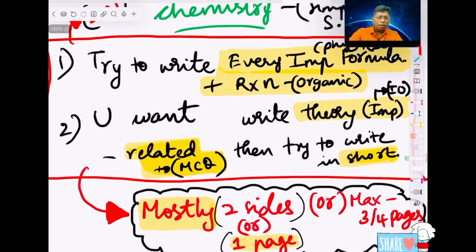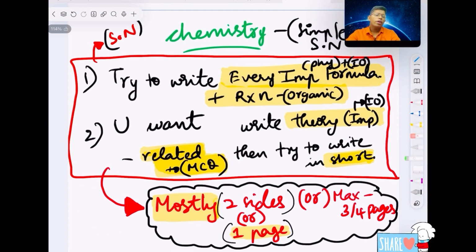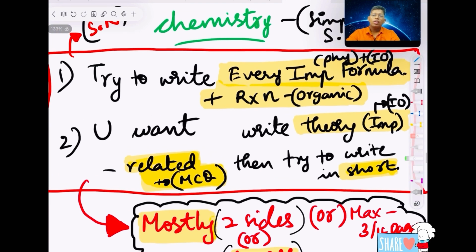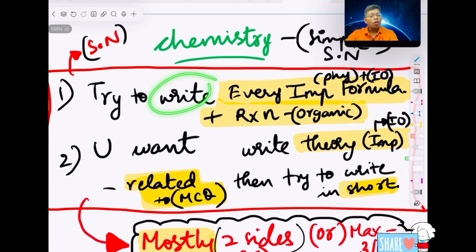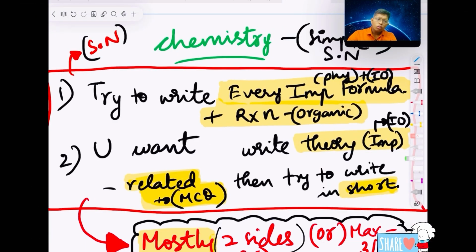I have made short notes in two points. How to make short notes? Just try to write every important formula in physical and inorganic. In physical, important formulas are there, I also know, but in inorganic also, how many formulas are there?